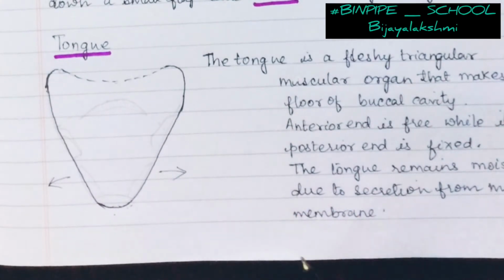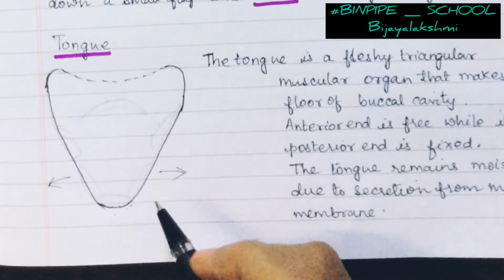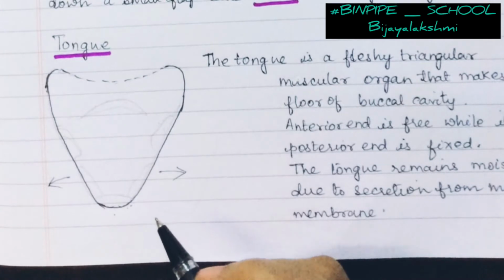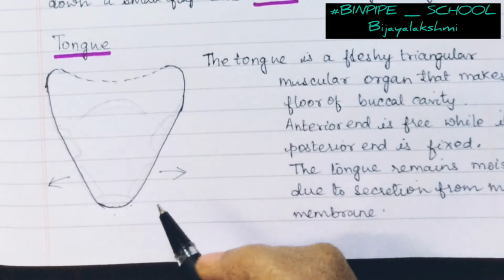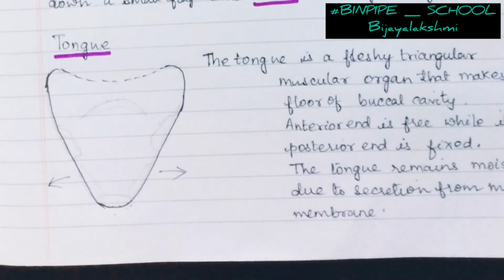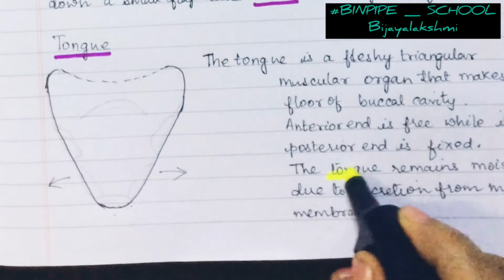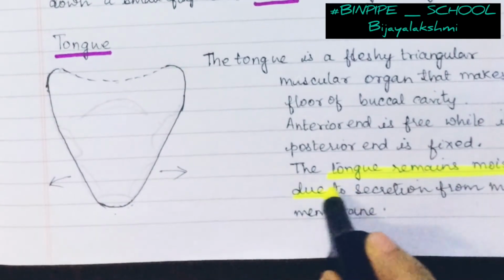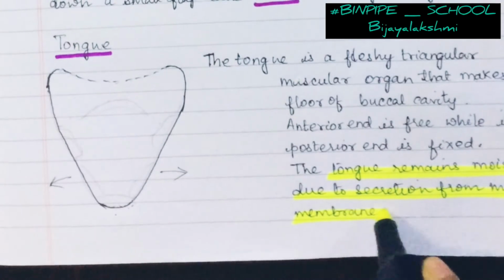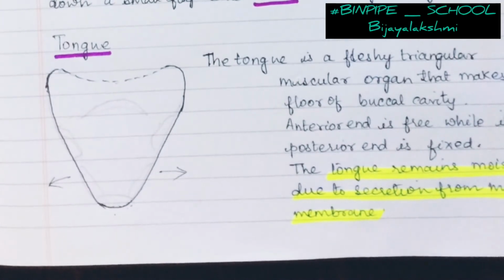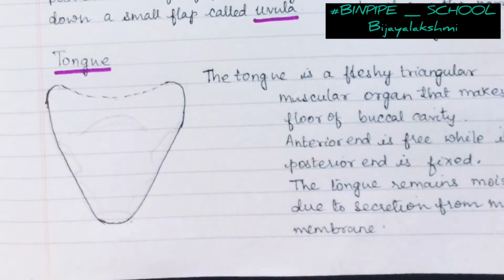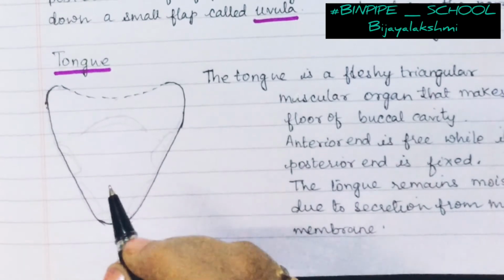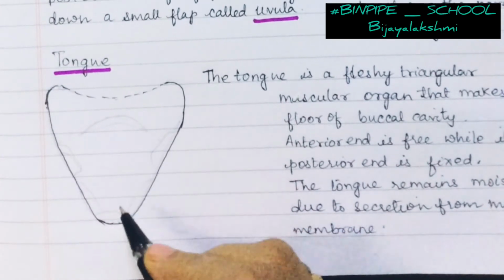Now on the tongue there is a mucous membrane present on the surface, and it secretes mucus, and that's why the tongue remains moist most of the time. But what makes it special is that there are folds in the tongue.